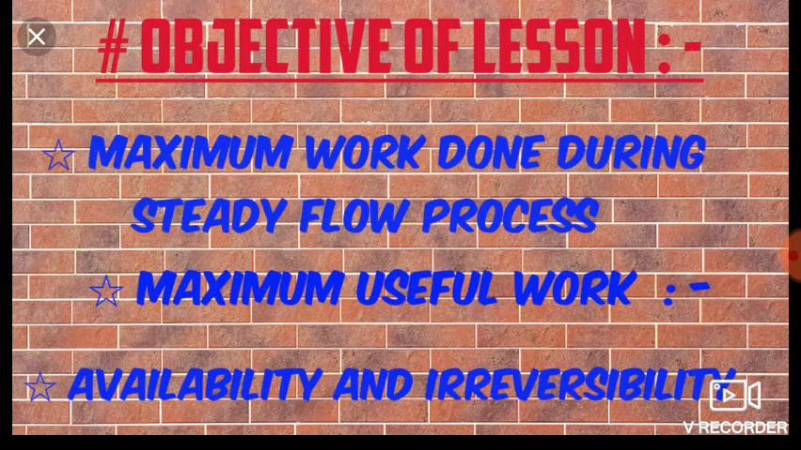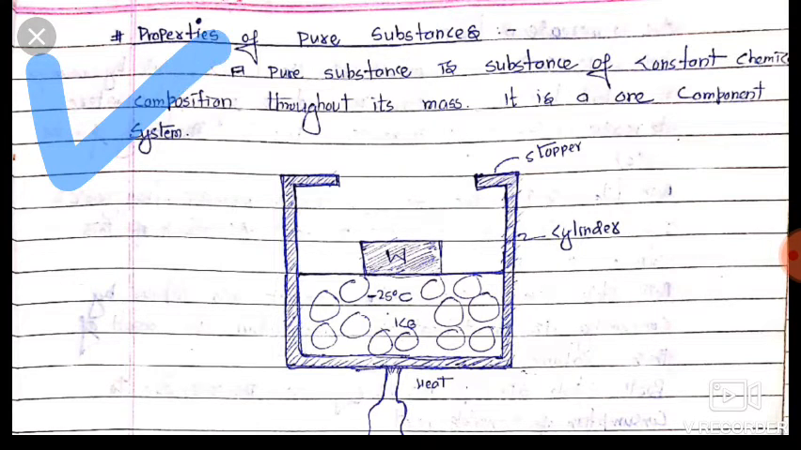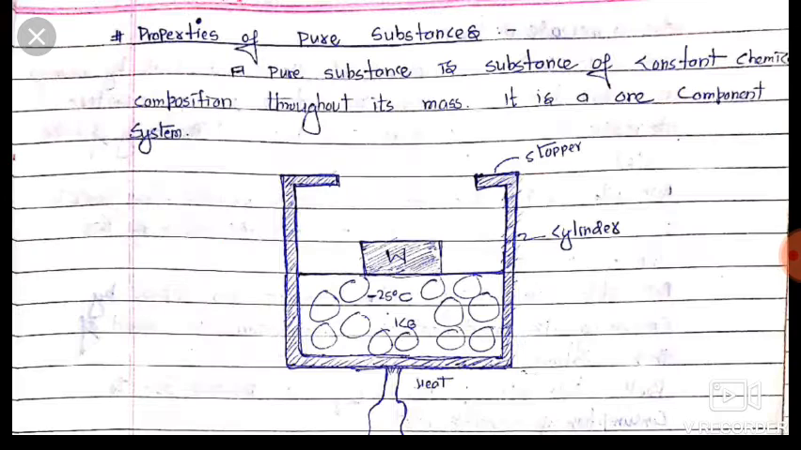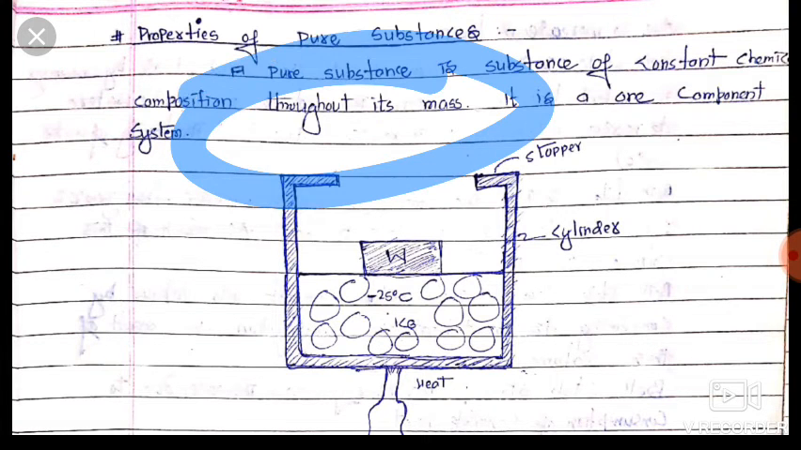Friends, we have properties of pure substance. First of all, we define what a pure substance is. A pure substance is a substance of constant chemical composition. Its chemical composition is constant throughout the mass. If it has any mass, then that mass has constant composition.